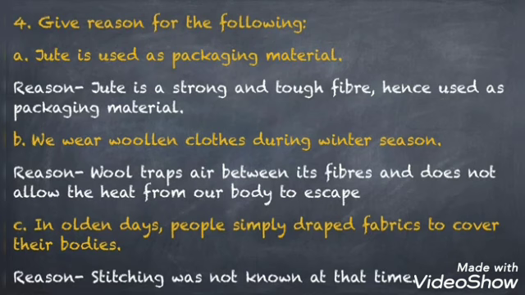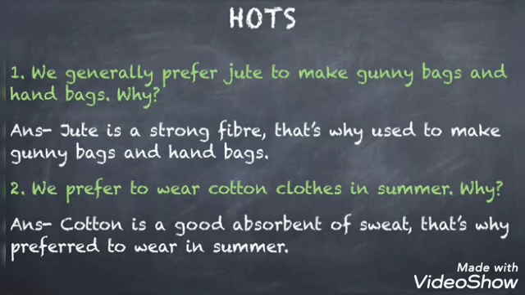Here we come to our last section, HOTS. Question number 1. We generally prefer jute to make gunny bags and handbags. Why? Jute is a strong fiber. That's why it is used to make gunny bags and handbags. Question number 2. We prefer to wear cotton clothes in summer. Why? As you all know, cotton is a great absorbent of sweat. That's why it is preferred to wear in summer season.